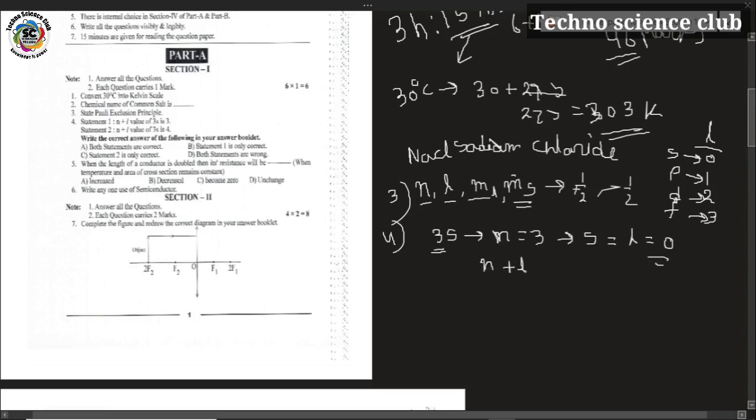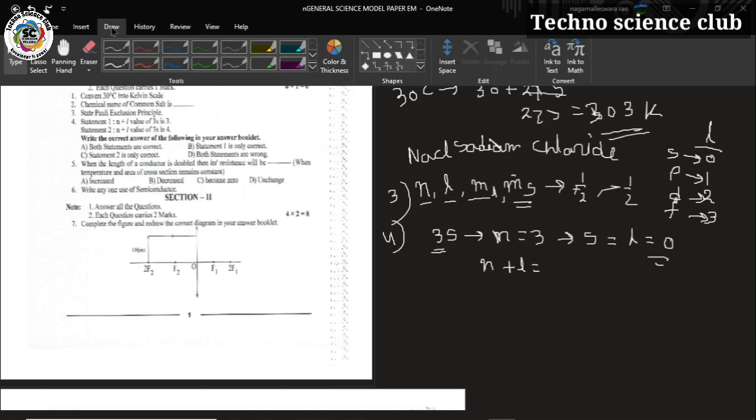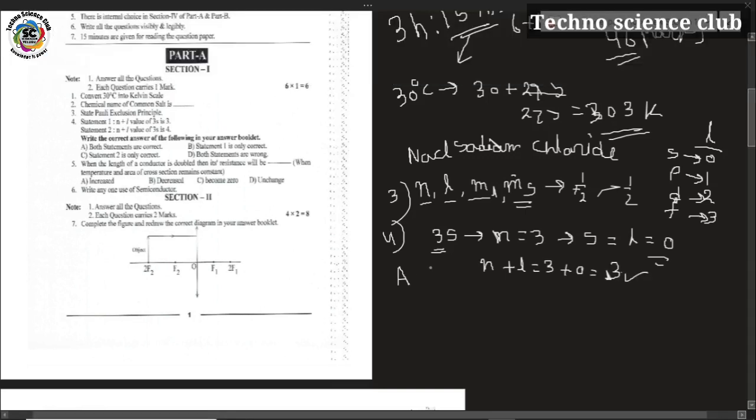Here the l value is 0, so n plus l is 3 plus 0. The n value is 3 and the l value is 0, and 3 plus 0 is equal to 3. So the correct answer is B. Statement 1 is the only correct one. B is the correct answer for the fourth question.